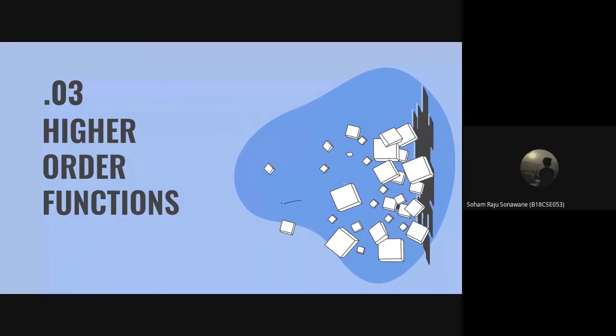So, just like any other variable, you can pass functions into other functions, which are higher order functions, or you can return functions from other functions, which are also higher order functions. So basically, you can pass around functions just like any other variable or any other object and compose them together to make higher order functions.